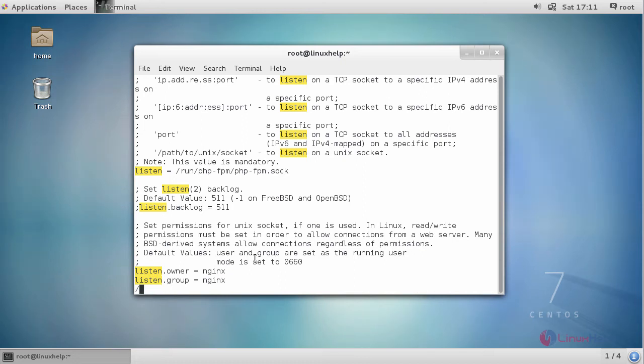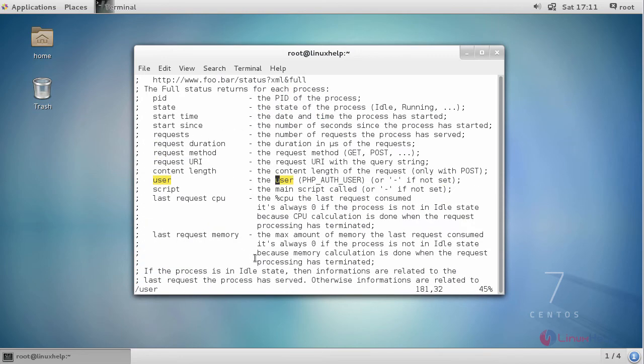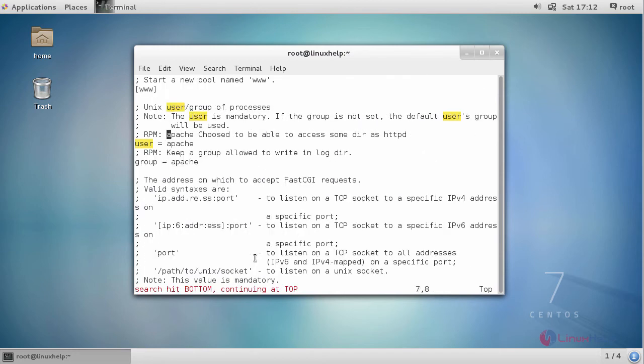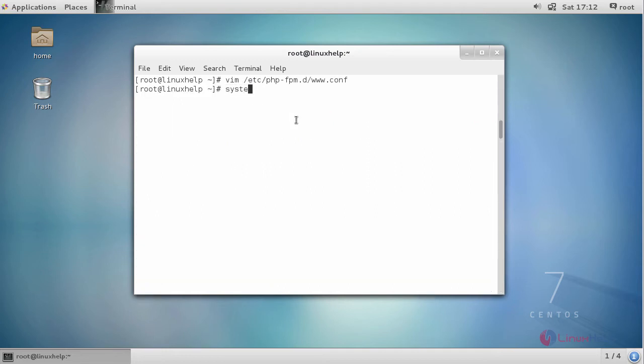Similarly, user and group as nginx. Save your changes and restart your PHP-FPM service.